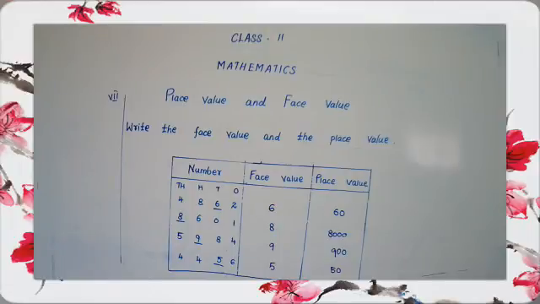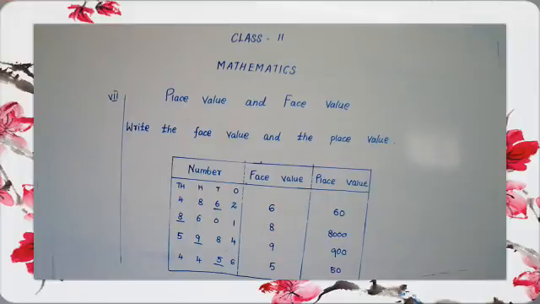Write ones, tens, hundreds and thousands above the number with your pencil. Write ones column, tens column, 100 column, 1000 column on top. That is easy to find the place value.